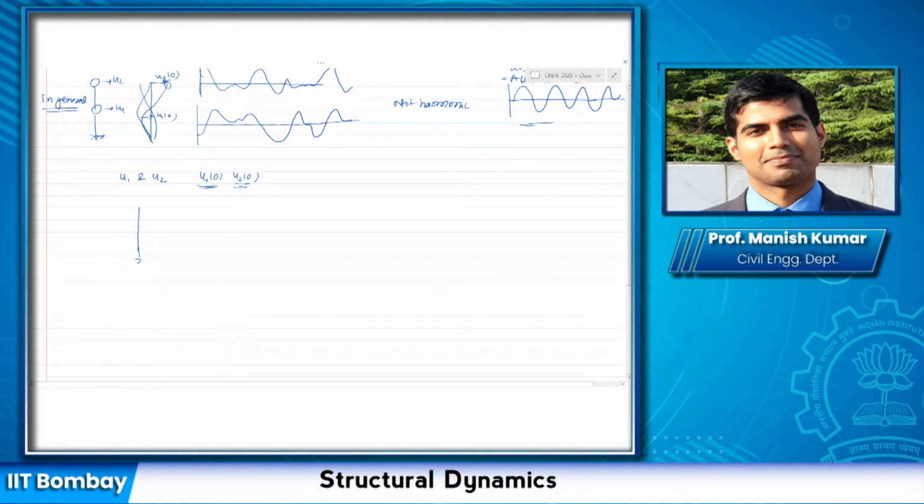There only exists a very specific number of combinations of u1(0) and u2(0) for which this motion becomes harmonic. And the shape actually does not change with time, so it maintains its shape. If you consider u1(t) and u2(t), it maintains its shape.